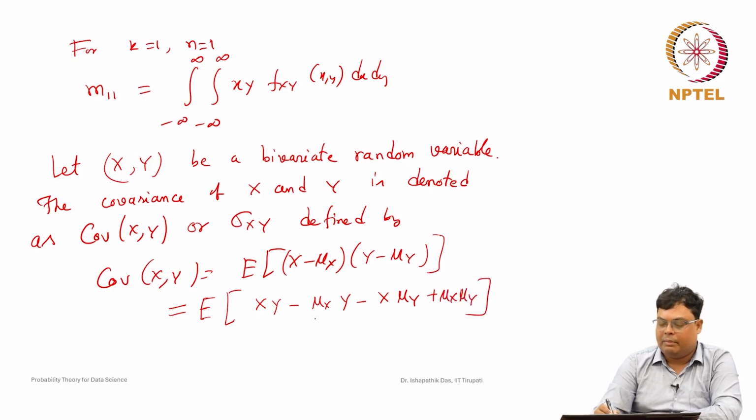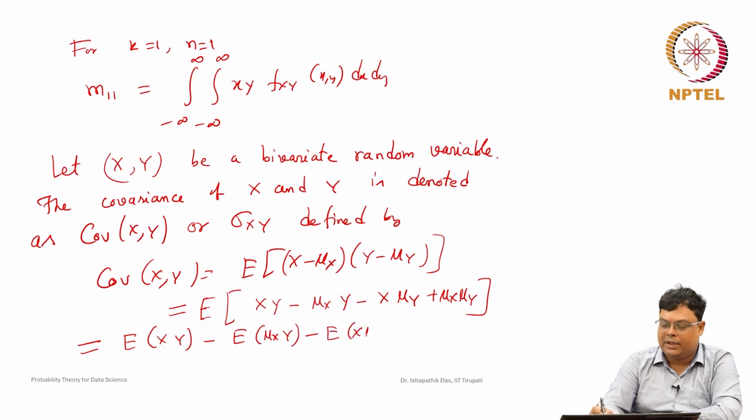Now, because expected value is a linear transformation, we know the properties of the expected value. This is nothing but expected value of X Y minus expected value of mu x into Y minus expected value of X into mu y plus expected value of mu x into mu y.